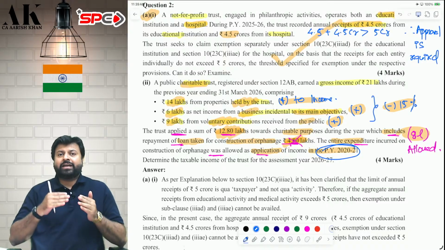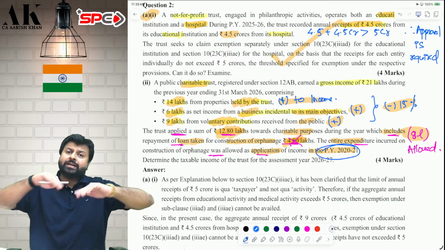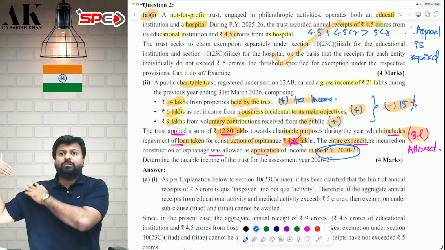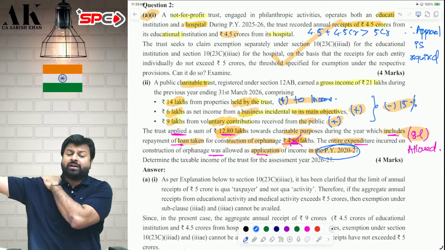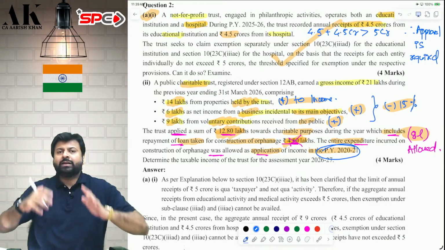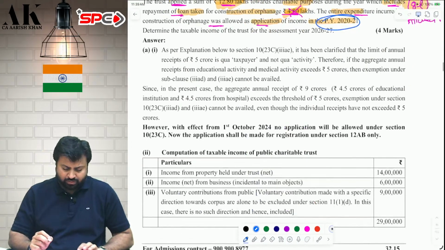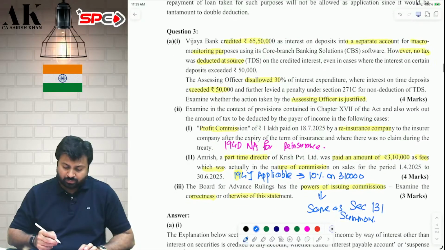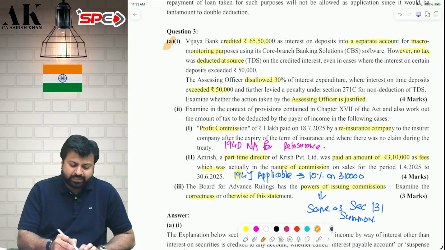So very simple. If you have taken a loan after 21, then it is allowed on repayment of loan. But if you have taken the loan before 21 and incurred the expenditure before 21, then when you repay the loan now, you cannot claim deduction of loan once again. I hope it is clear to all of you. So this is what this question is all about. Let's go ahead with the next question, which is on TDS 3A1.